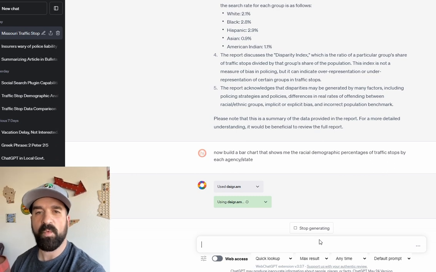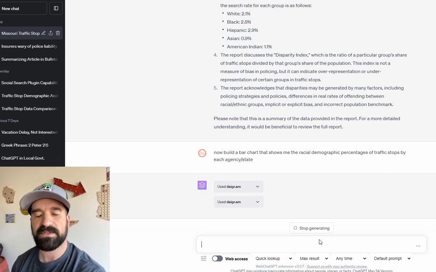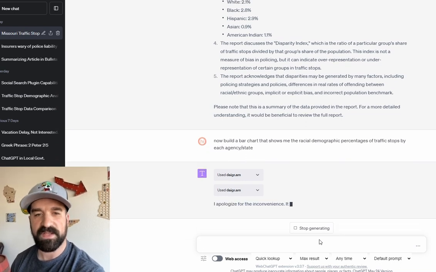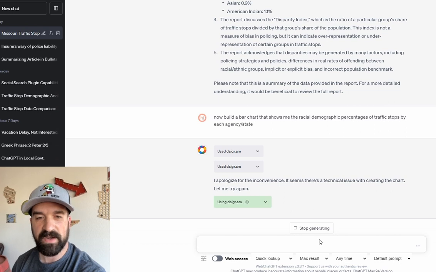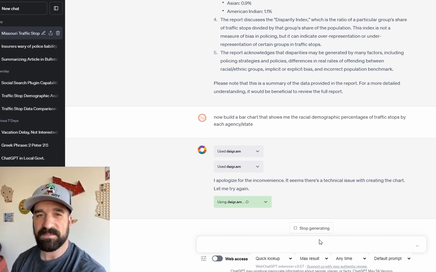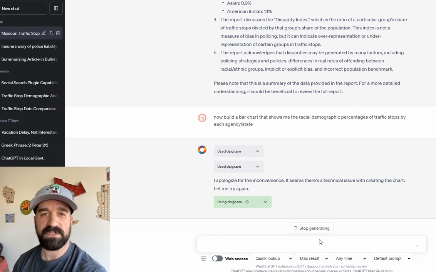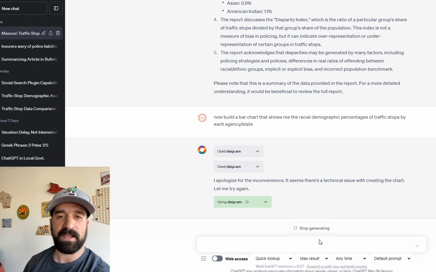Like it works to some degree. It was having some issues before, again, it kept thinking it was a bot, so running into some issues there. It's running into some issues here with Diagram. It's going to keep trying to use it. I do like the Diagram plugin a lot in terms of being able to create data visualizations. Extremely helpful.